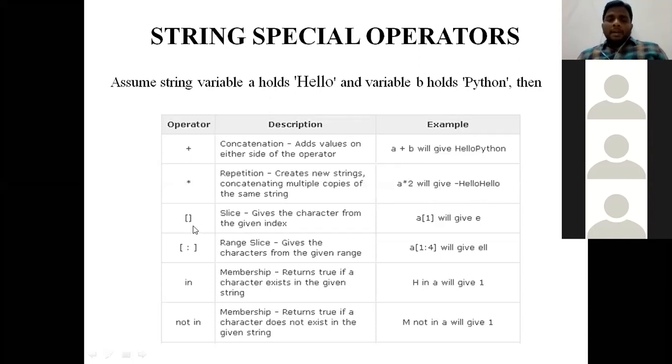Next, there is an operator called square bracket open and square bracket close. This operator is called the slice operator.